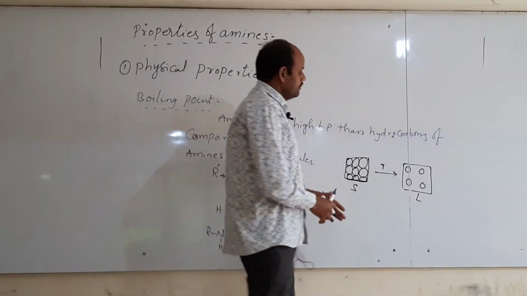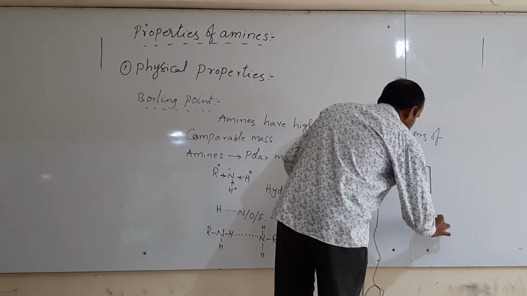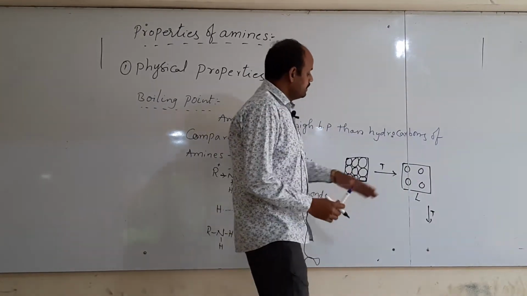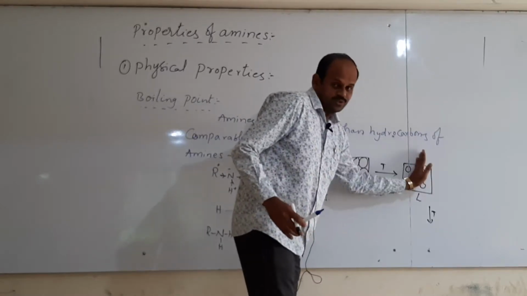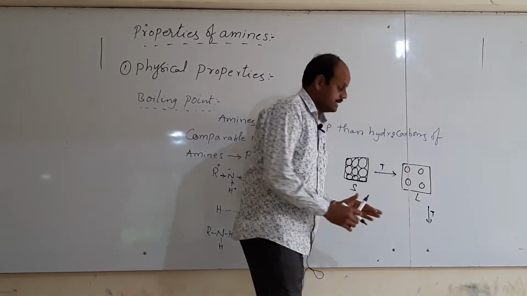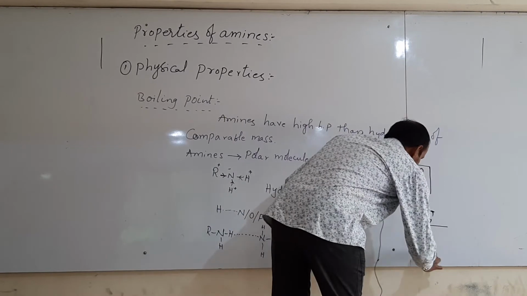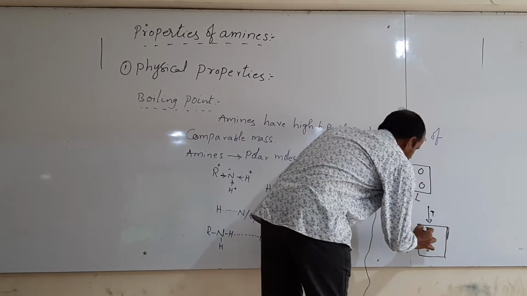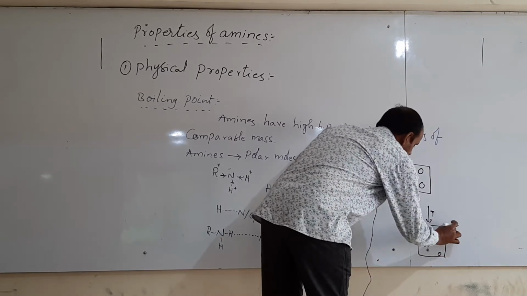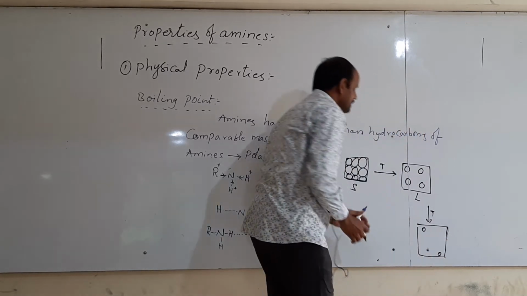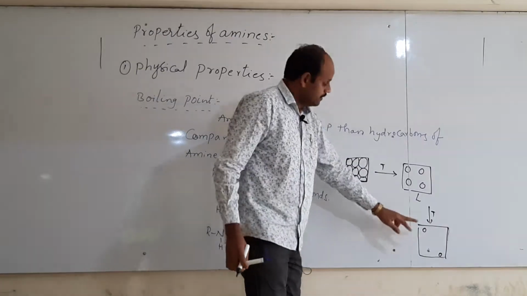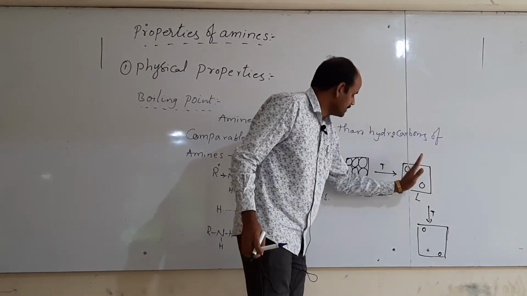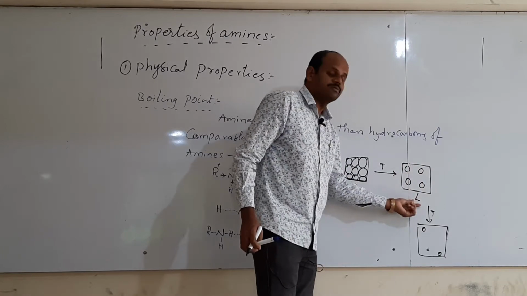At which temperature it can be converted into liquid, that temperature is called the melting point. Similarly boiling point is the same thing: by applying some amount of heat energy, again we have to break down the attraction forces present between constituent particles. Then the distance between constituent particles again increases. For that purpose, some amount of heat energy is required to break down the attraction forces present between constituent particles in a liquid state.